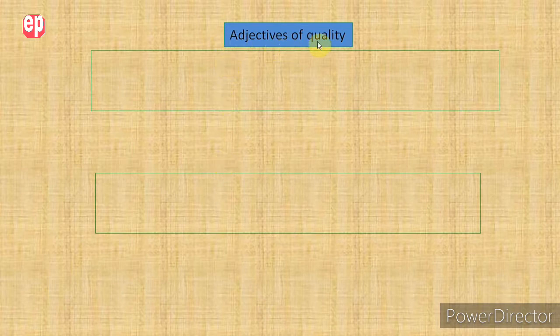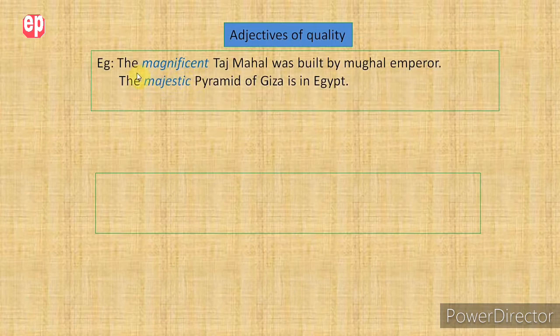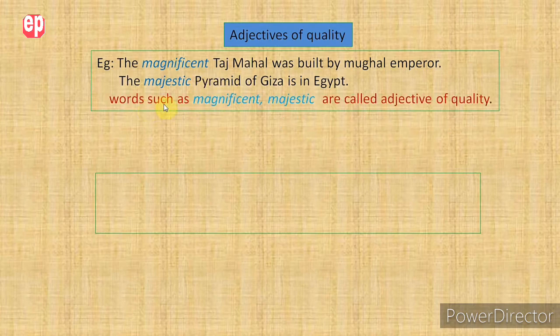Adjectives of quality tell us or describe the quality of a noun. Let's try to understand through examples. Look at these examples. The magnificent Taj Mahal was built by a Mughal emperor. The majestic Pyramid of Giza is in Egypt. The words magnificent and majestic describe the quality of the noun. So magnificent describes the quality of Taj Mahal and majestic describes the quality of pyramid. So therefore words such as magnificent, majestic are called adjectives of quality.